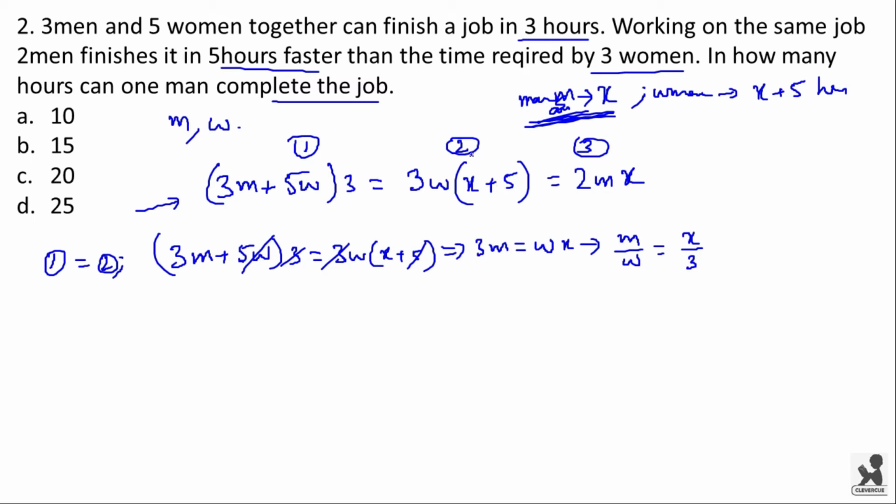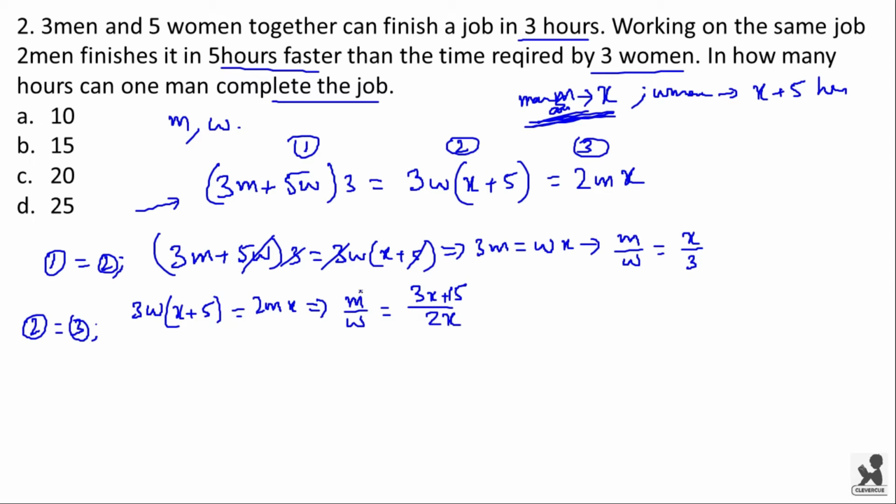Now consider the equations 2 and 3. 2 is equal to 3. 3w × (x + 5) is equal to 2mx. This can be written as m by w is equal to (3x + 15) by 2x.